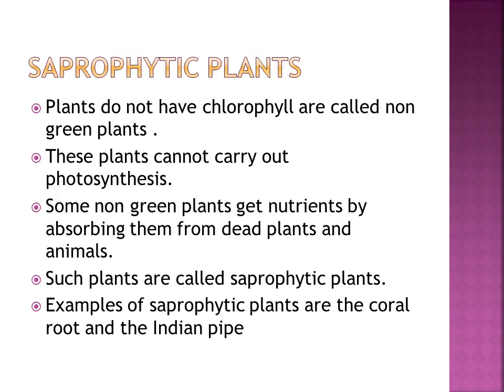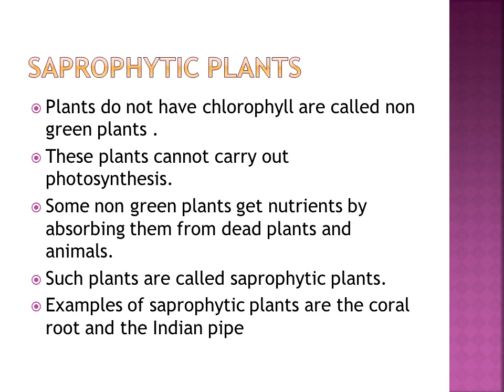And then saprophytic plants. So what are saprophytic plants? Plants need chlorophyll to make food, right? These types of plants do not have chlorophyll, so they are called non-green plants.